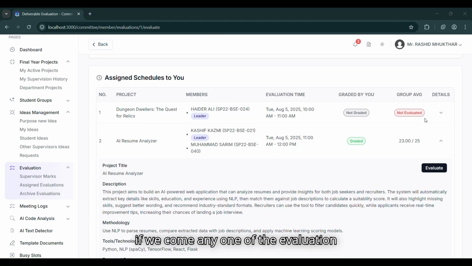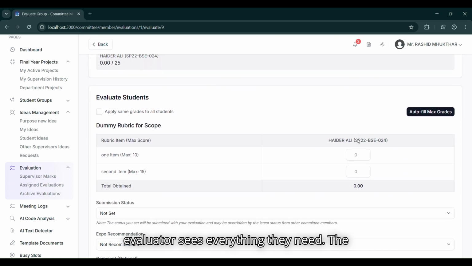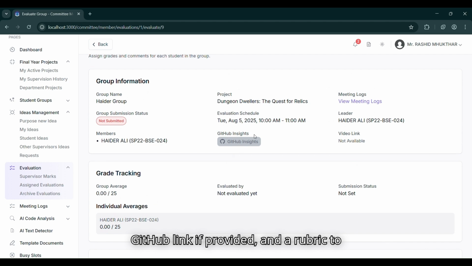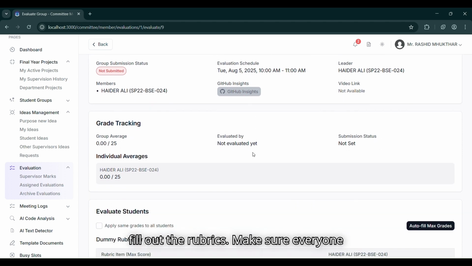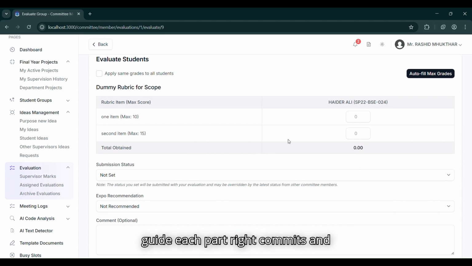Now if we go into any one of the evaluation pages, during evaluation the evaluator sees everything they need: the student submissions, attached files, the GitHub link if provided, and a rubric to fill out. The rubrics make sure everyone evaluates the same way. Evaluators can grade each part, write comments, and recommend projects for the expo if they are really good.